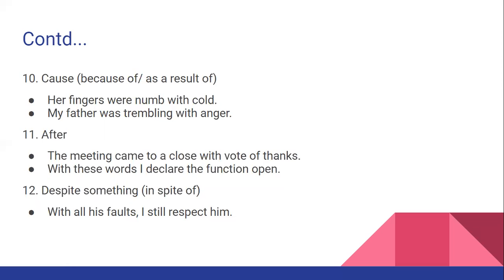Because of cold. So the reason was the cold. My father was trembling with anger. What was the cause? Because of anger. The cause was his anger. That's why he was trembling. So my father was trembling with anger.